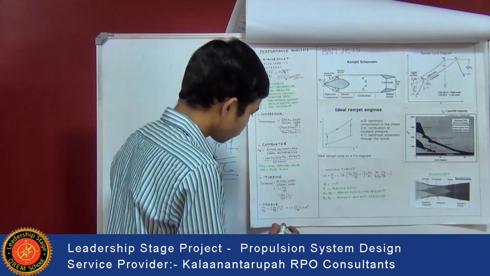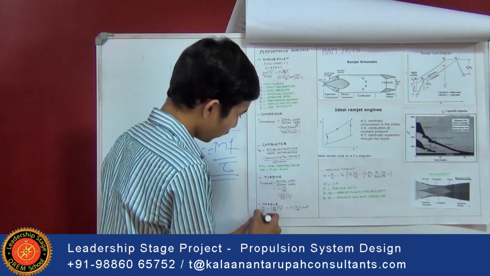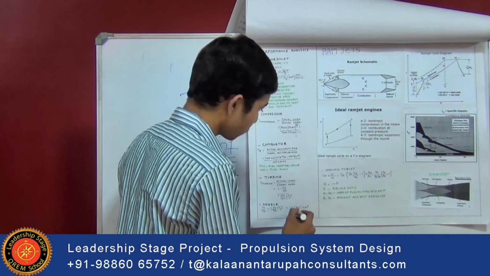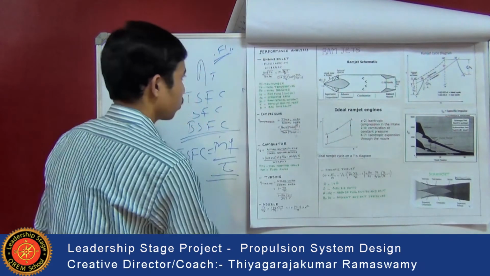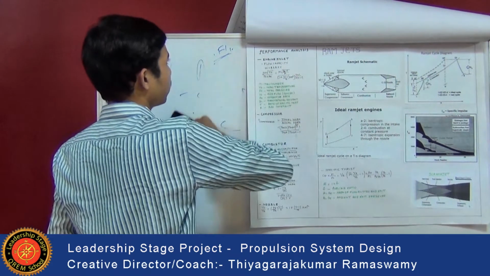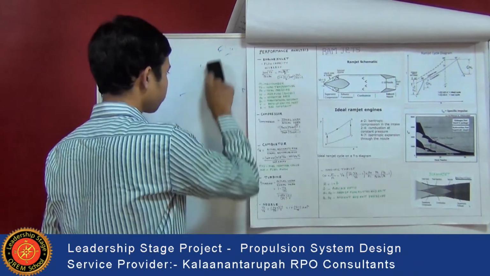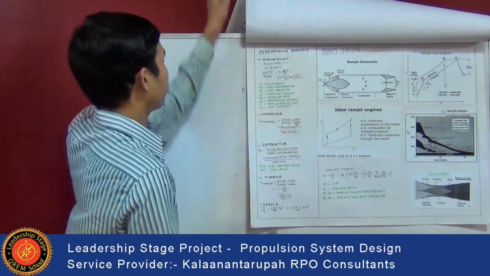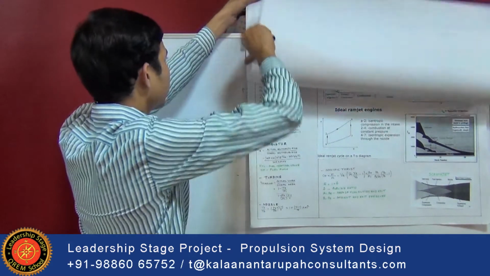Using this formula, we can calculate TS, the stagnation temperature, that is equal to 1 plus gamma minus 1 divided by 2 into M square. So this was about the analysis and design of a turbine or the jet engine. So I briefly tell what a jet engine is.